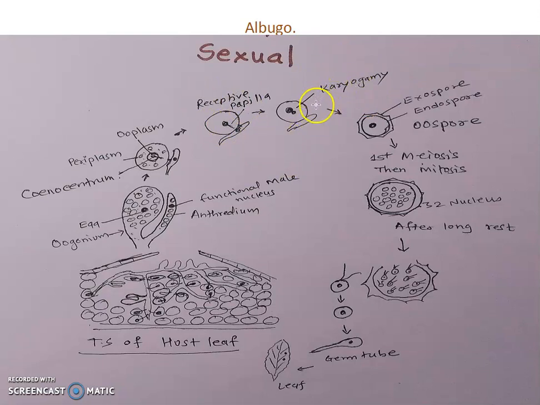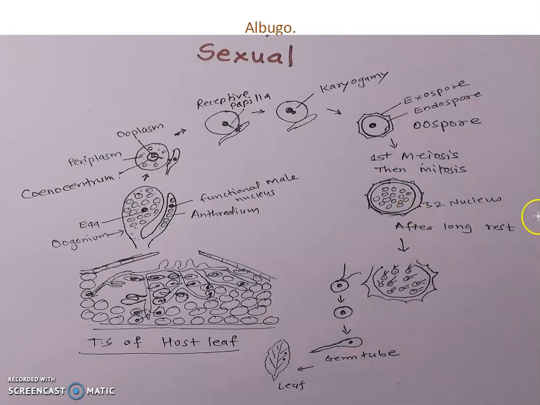After karyogamy, the oospore develops, and the oospore secretes a wall called the exospore. So there are two types of wall, exospore and endospore. Then the oospores divide meiotically and then mitotically. After mitotic division, there are 32 nuclei in the oospore.